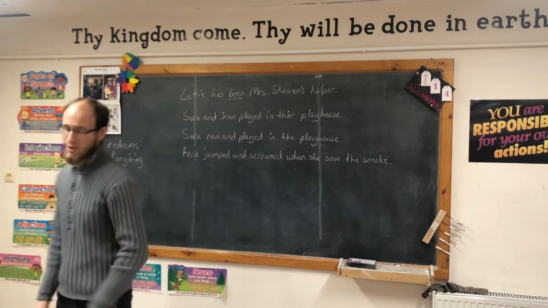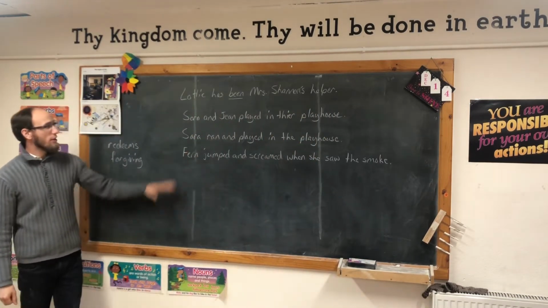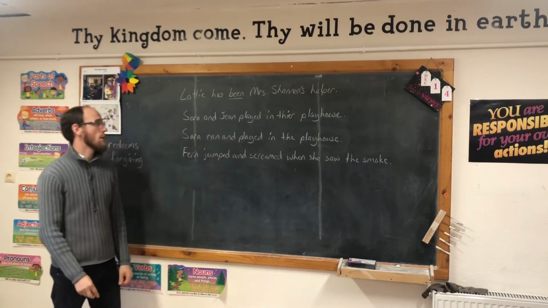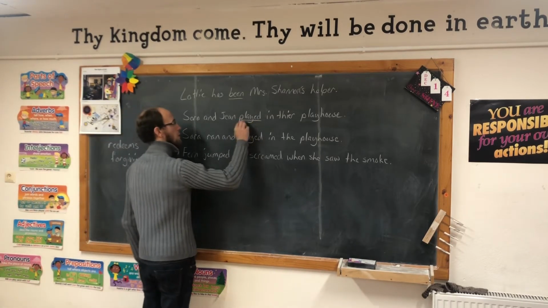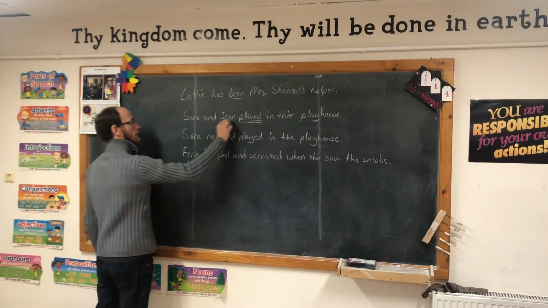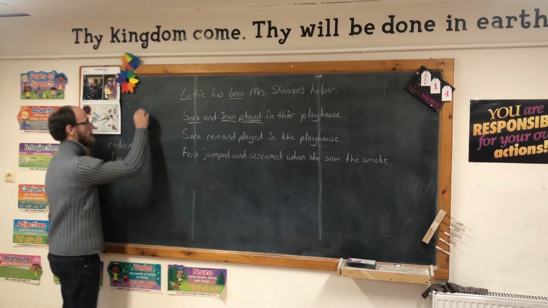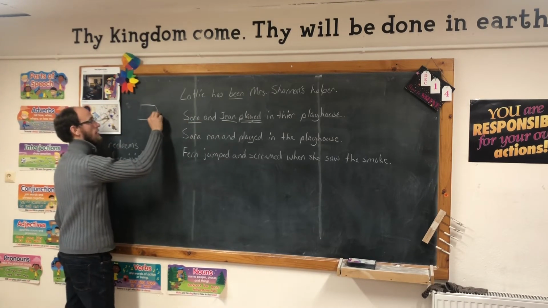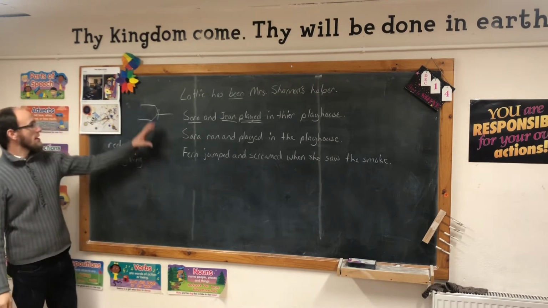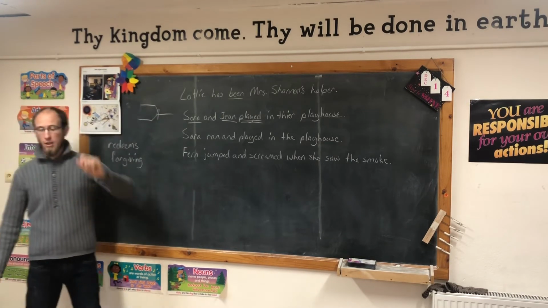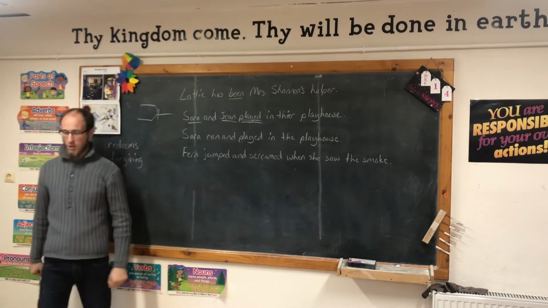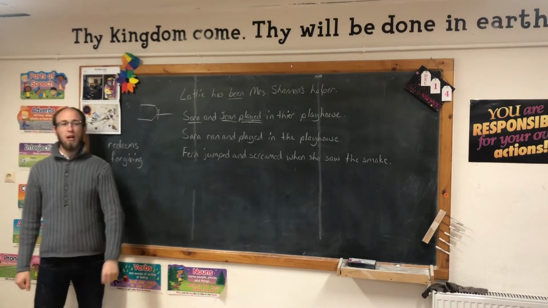Okay, today's lesson is about compound predicates, compound verbs. We've had compound subjects before. Let's look at the sentence: Sarah and Jean played in their playhouse. What is the verb? Played. What is the subject? Jean and Sarah. We would diagram that like this: Jean and Sarah, played. We say this is a compound subject, meaning we have two subjects. We have a fork.